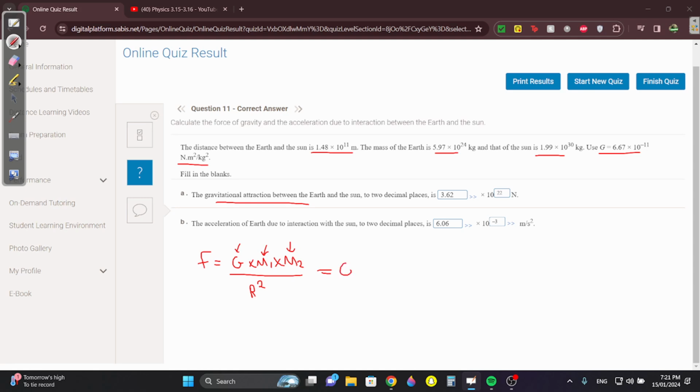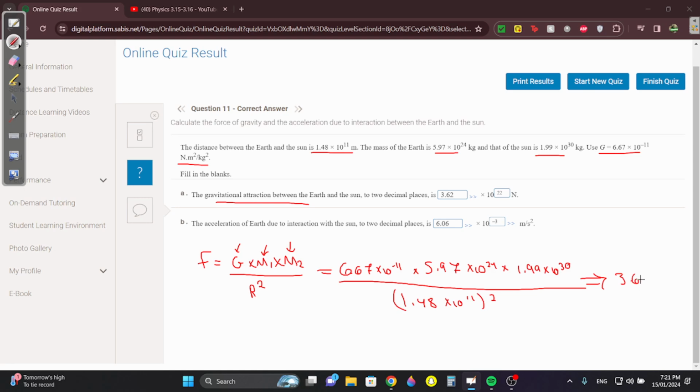G is 6.67 times 10 to the negative 11 times mass 1, which is the mass of Earth, which is 5.97 times 10 to the power 24, times the second mass, which is 1.99 times 10 to the 30, divided by R squared, so the distance squared, so 1.48 times 10 to the power 11 squared. You do this in a calculator and you should get 3.6 something times 10 to the power 22, like here. Then part B, the acceleration.